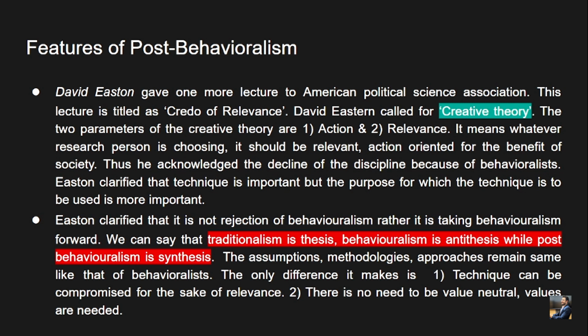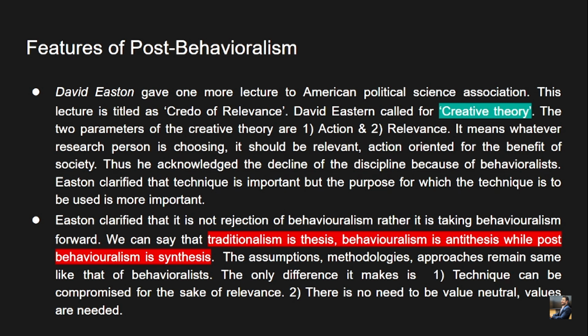The two parameters of the creative theory are action and relevance, right? It means whatever research a person chooses should be relevant and action oriented for the benefit of society. Basically, a core idea of applied political science, right? Thus, he acknowledged the decline of the discipline because of the behavioralists. Easton clarified that technique is important, but the purpose for which the technique is to be used is more important, right? Purpose is more important than the technique.